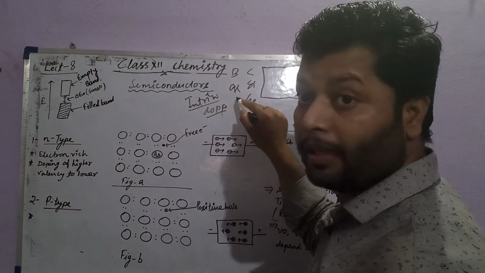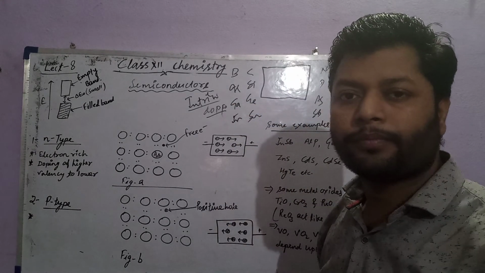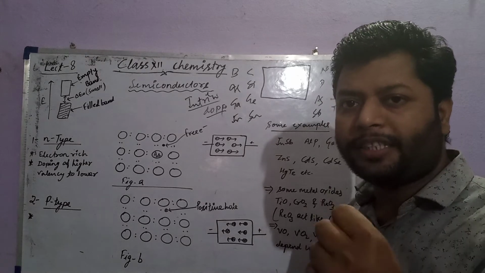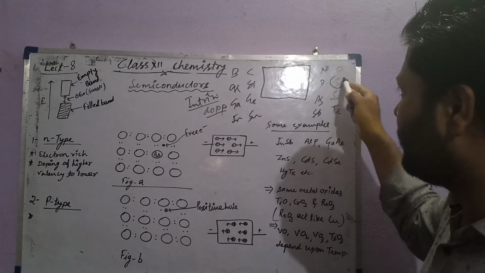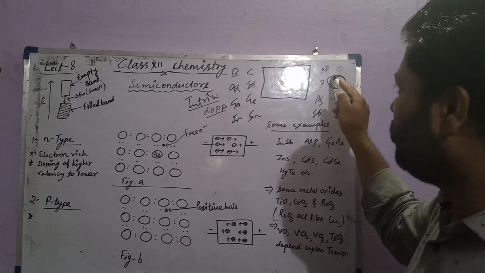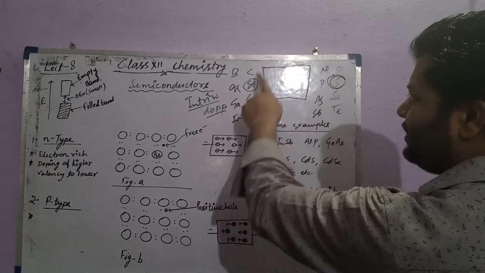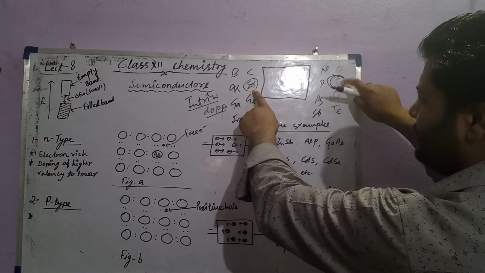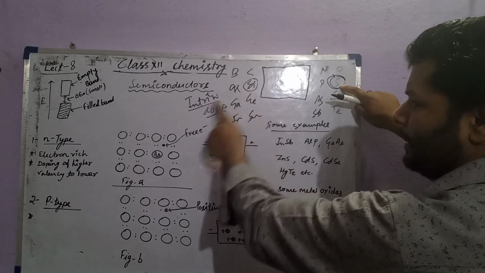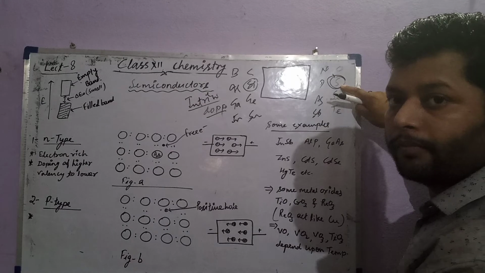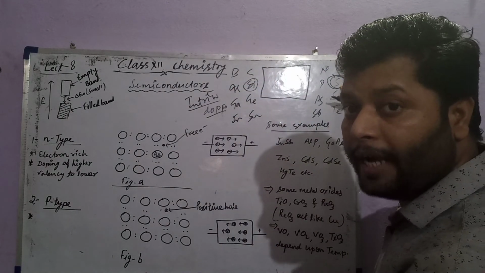aluminium, gallium, indium. So just take an example. If it is a right-side element, suppose sulfur doped in silicon, the doping material is of higher valency doped in lower valency, so they will give n-type.